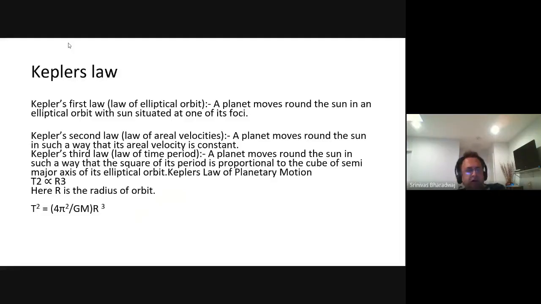I also explained how it relates to the idea of angular momentum. Angular momentum is conserved, and you know why.